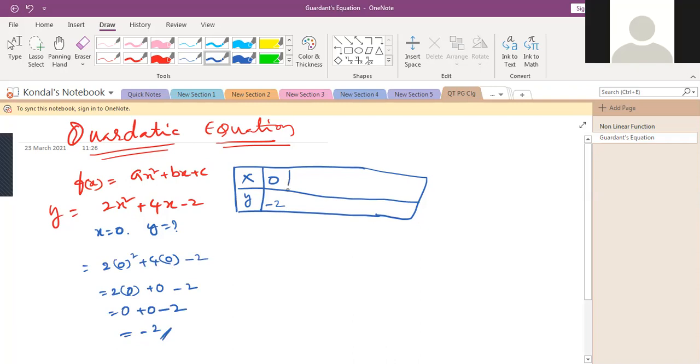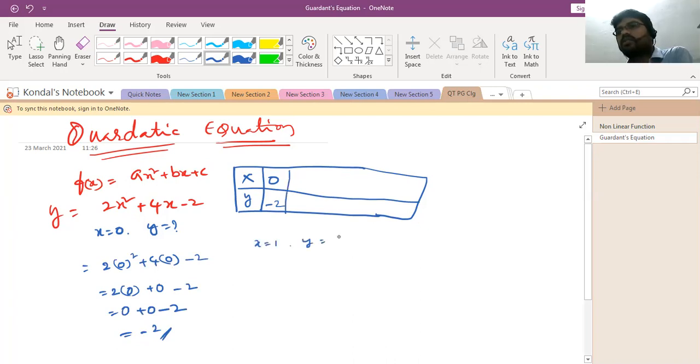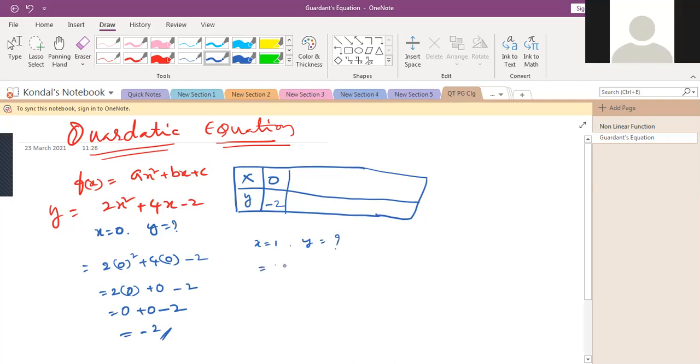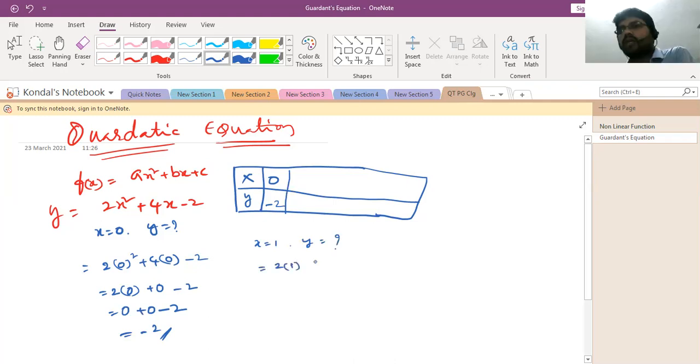Then x is equal to 1, y is equal to how much? 2 into 1 square plus 4 into 1 minus 2. 1 into 1 is 1, 2 into 1 is 2, plus 4 into 1 is 4, minus 2.